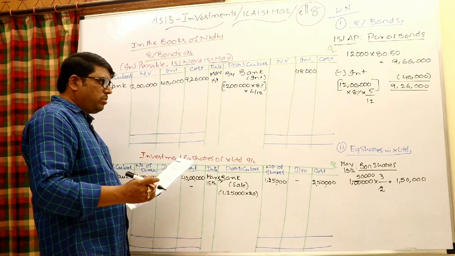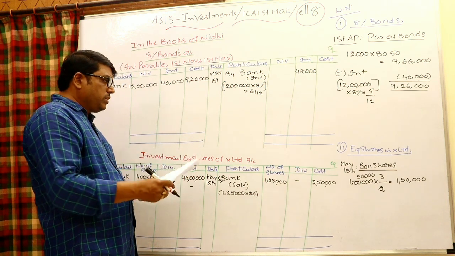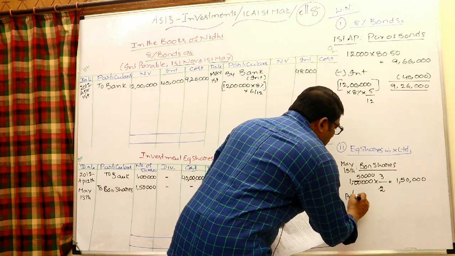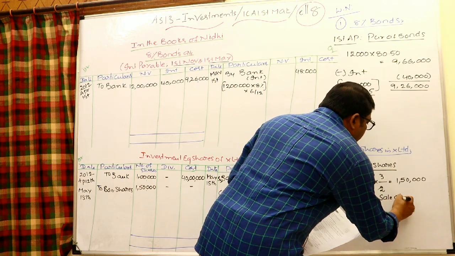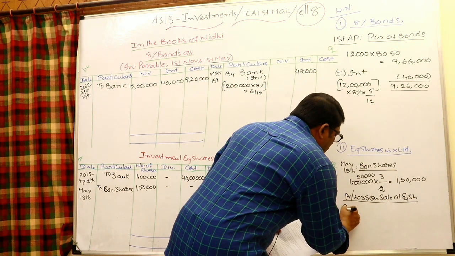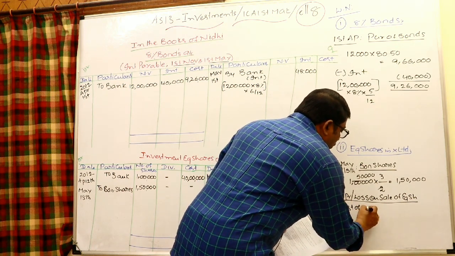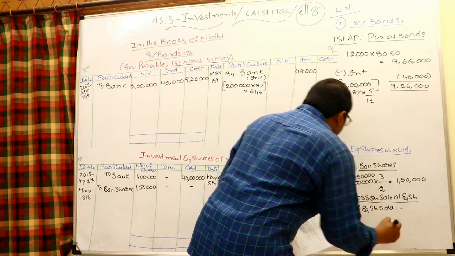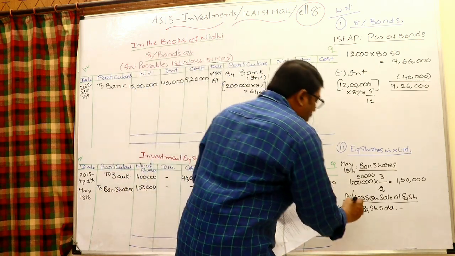But while sale, definitely we would like to know profit or loss on the sale of shares. So I would like to know profit or loss on sale of equity shares. First I would like to know the cost of equity shares, the average cost of equity shares sold. Totally 2,50,000 shares, cost 4 lakhs.